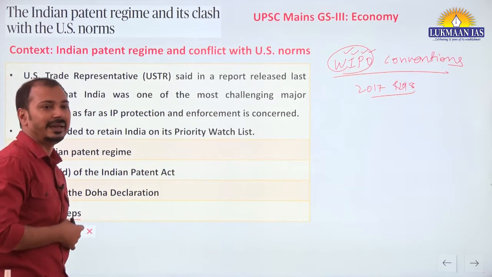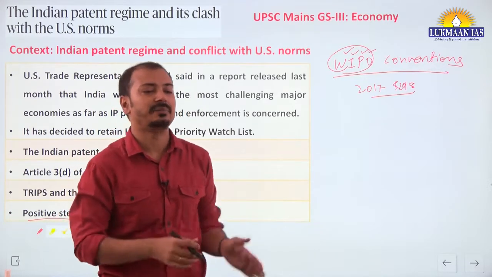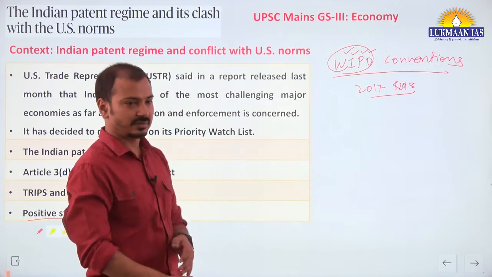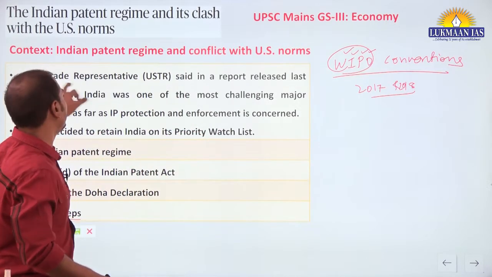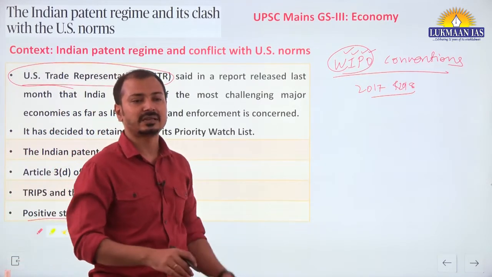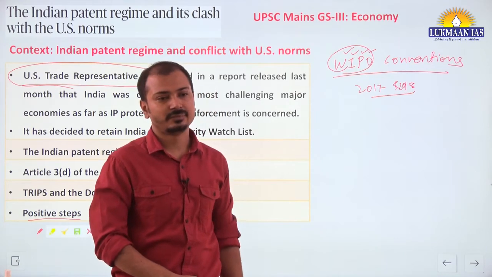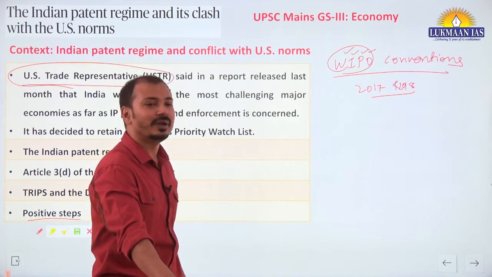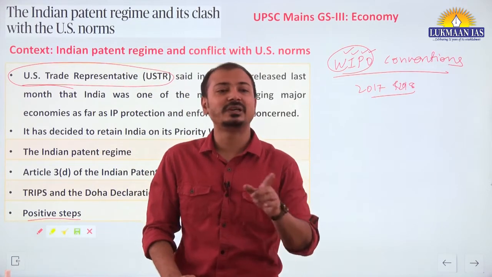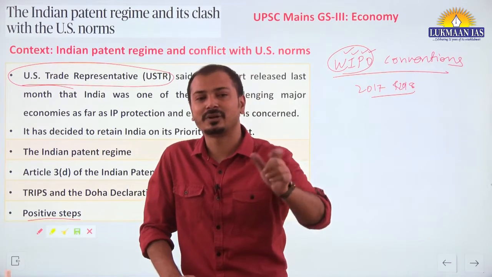So India is trying to align with international standards in IPR protection. Okay, but there are some concerns, and those concerns have been flagged from time to time by the US. US has one of the strictest IPR protection regimes. ठीक है, तो that's why whenever there are negotiations with any trading bloc where the US is involved, वहाँ पे IPR issue इंडिया के साथ कॉन्फ्लिक्ट में आता है.